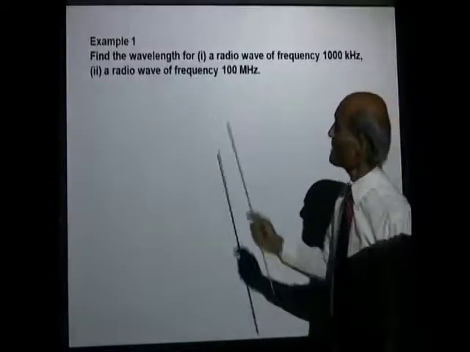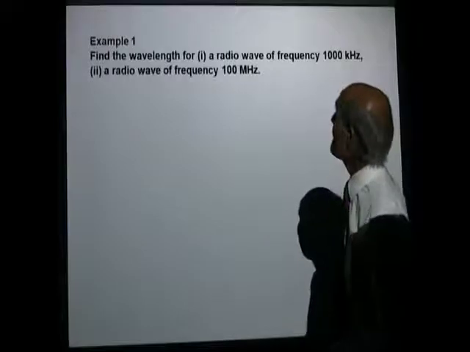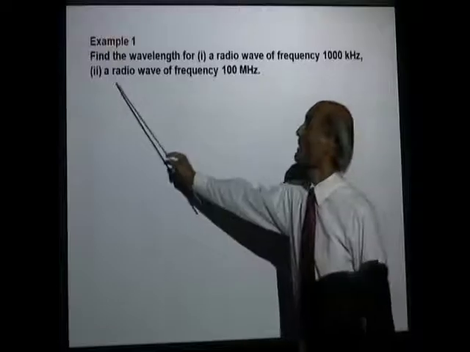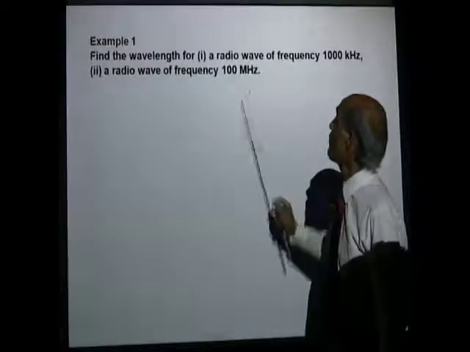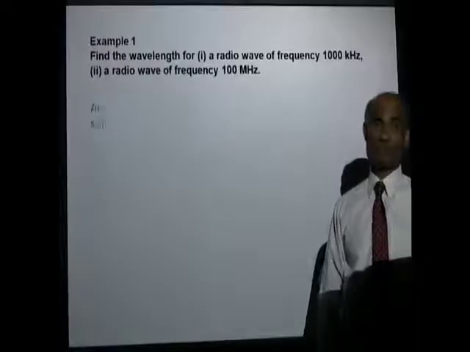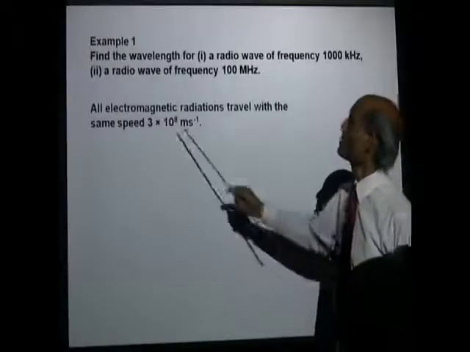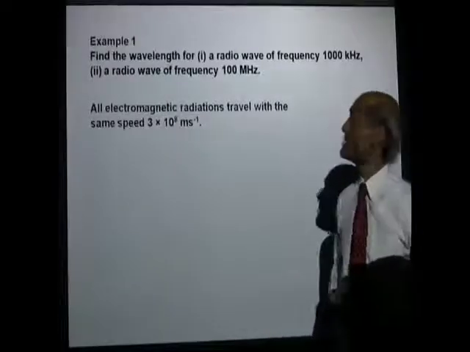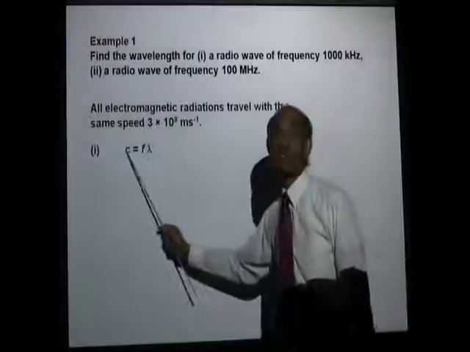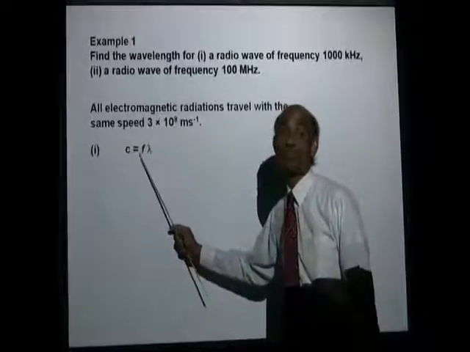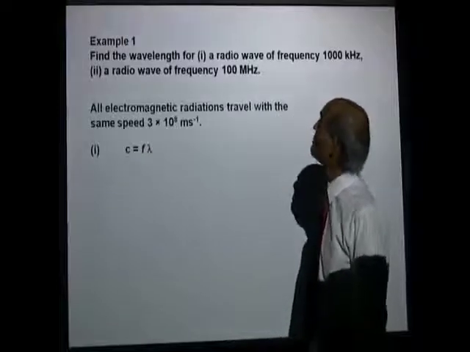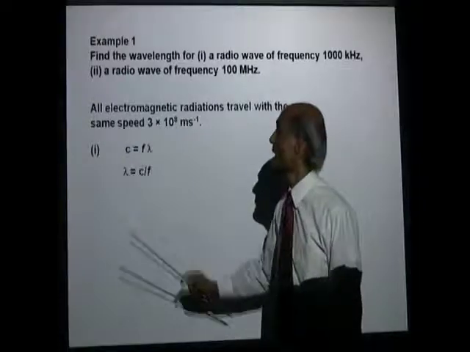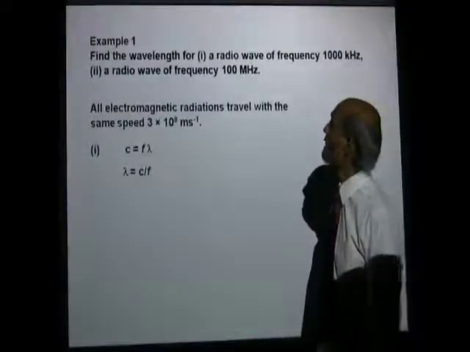Alright, let's do an example. Find the wavelength for a radio wave of frequency 1000 kilohertz, and a radio wave of frequency 100 megahertz. It's a very simple problem, because you know that the speed of all electromagnetic waves is 3 times 10 to the 8 meters per second. And we also know that speed is related to frequency and wavelength as c equals f lambda. So to find the wavelength, we solve for lambda: lambda equals c over f.